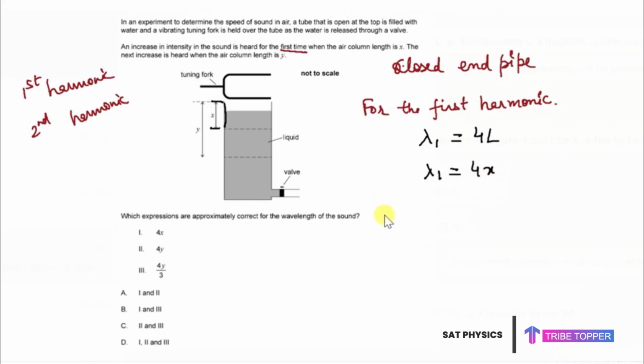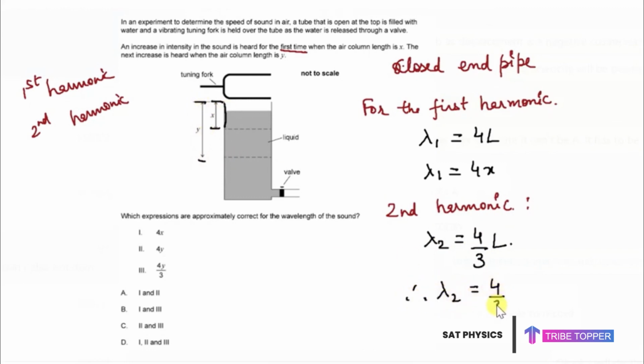And for the second harmonic, what should we do? For the second harmonic, you have to remember that the formula is lambda 2 is equal to 4 by 3 times L, and for the second harmonic the length is y, therefore lambda 2 is equal to 4 by 3y. So option B, which picks up A and 3, is your right answer.